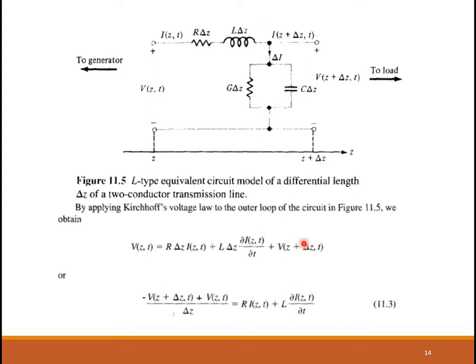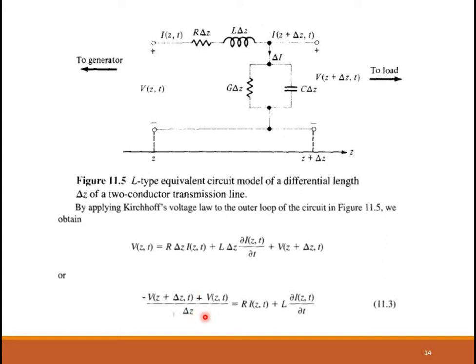This voltage term, you just bring it to the left hand side, and the other terms, leave it on the right hand side. And then throughout this entire equation, you just divide it by Δz. I'll explain once again: this voltage term, bring it to the left hand side, and then divide this entire equation on both sides by Δz. When you do that, you're going to get equation 11.3.